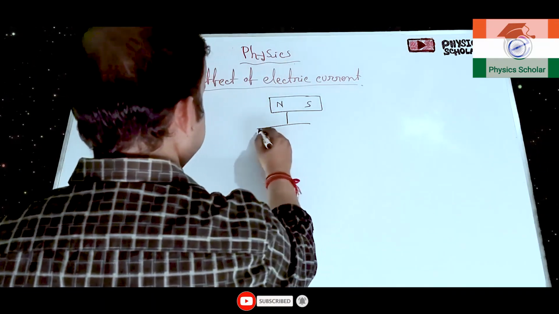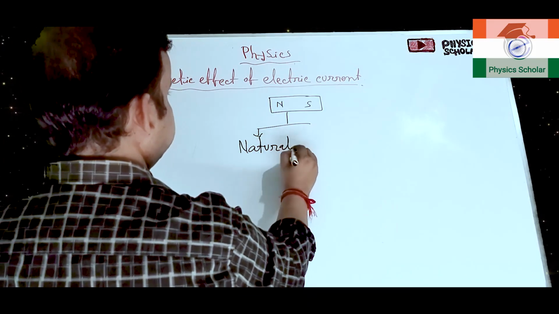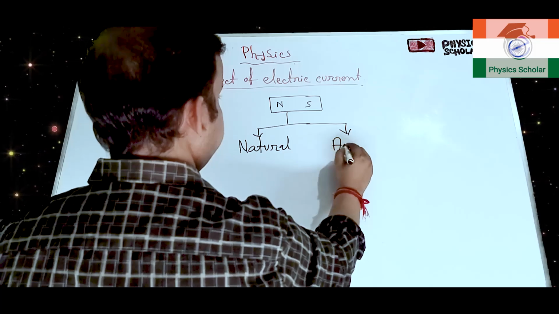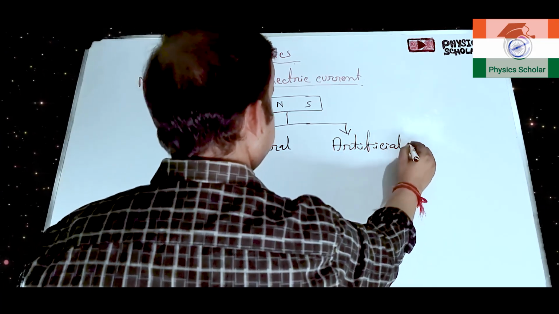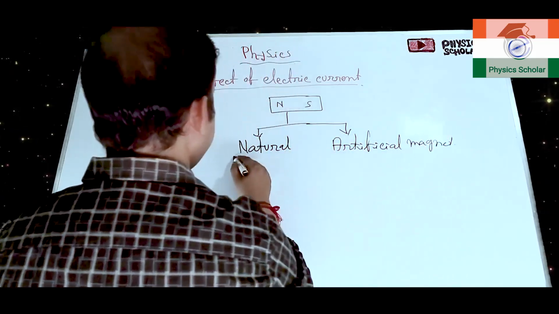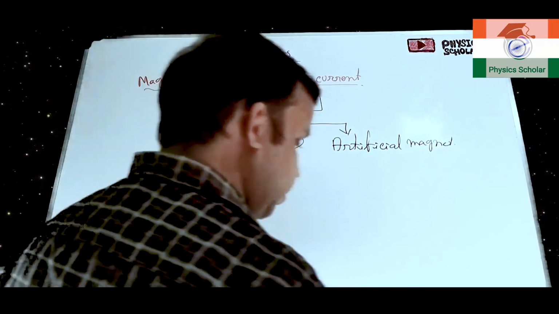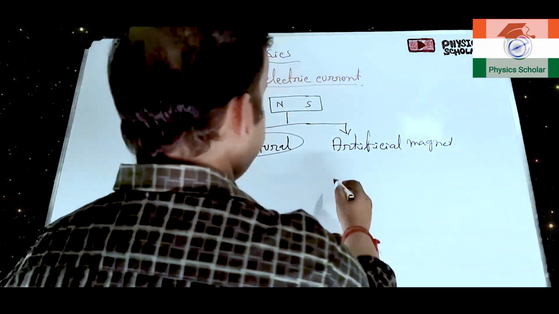One is known as the natural magnet, and another is known as the artificial magnet. A natural magnet means a magnet which can be found naturally. And what is an artificial magnet?